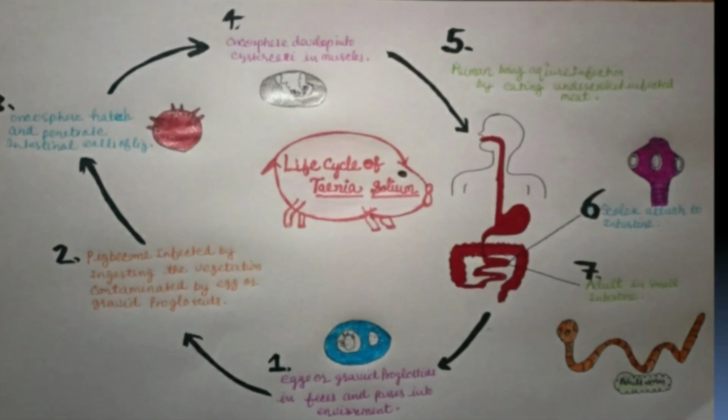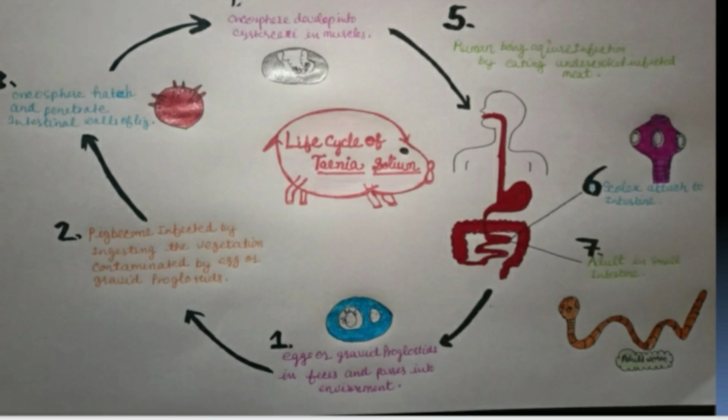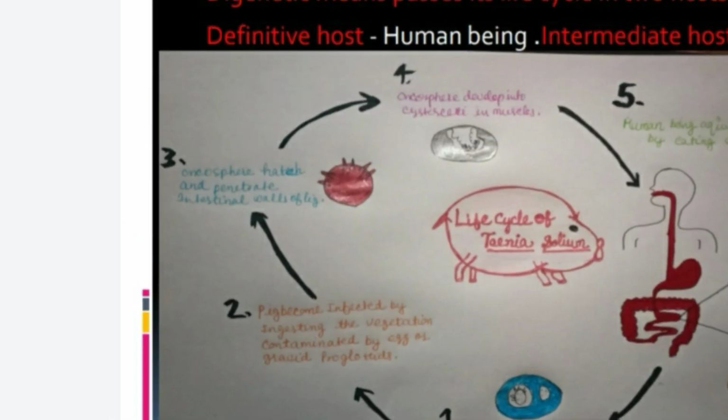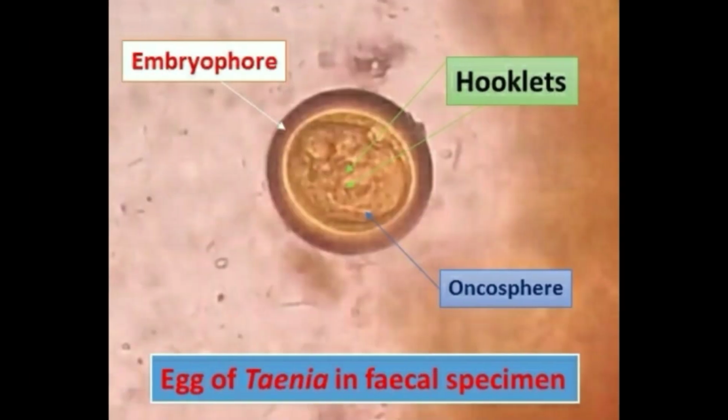In the first stage, the infected human, that is the definitive host, excretes the eggs or gravid proglottids in their feces, passing the parasite from the gastrointestinal tract to the nearby vegetation. In egg or gravid proglottid form, Taenia solium is able to remain viable anywhere from days to months. Taenia solium can be diagnosed at this stage of its life cycle. So here is the diagram of the egg.